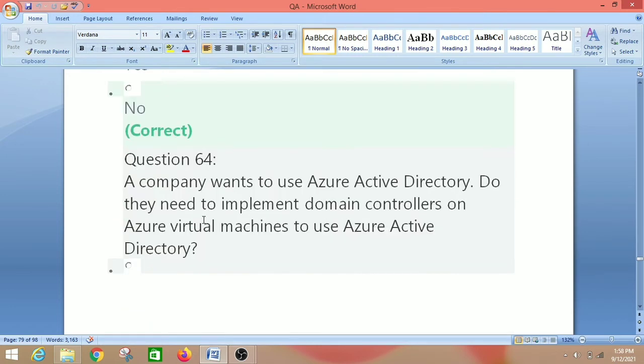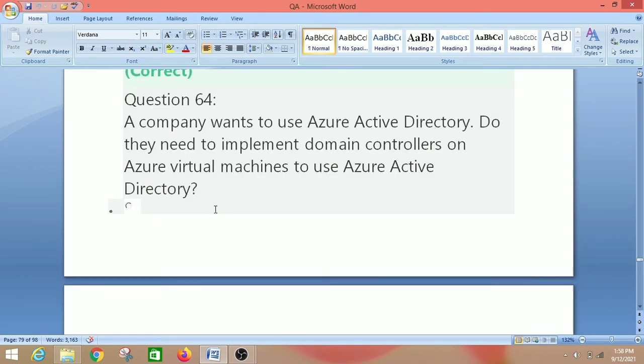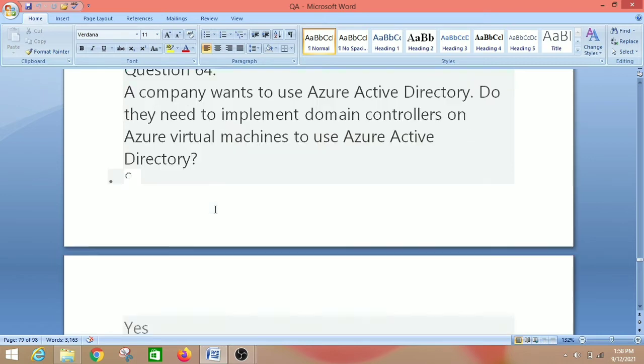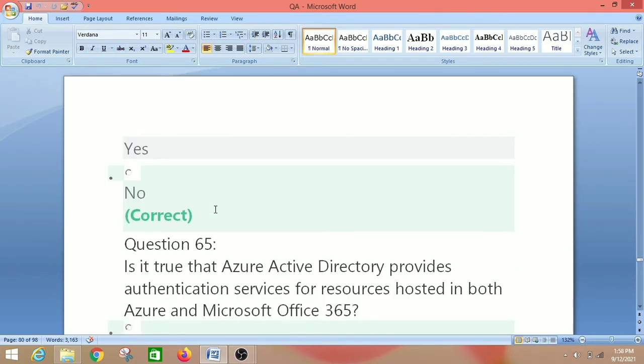So let's move on to the next question, that is question number 64. A company wants to use Azure Active Directory. Do they need to implement domain controllers on Azure virtual machines to use Azure Active Directory? So we have two options, yes or no. The right answer is no, because Azure Active Directory is a managed service. You don't need to host any domain controllers yourself to use Azure Active Directory.